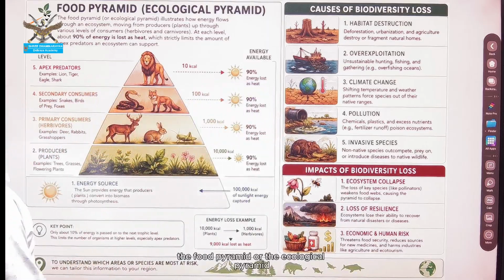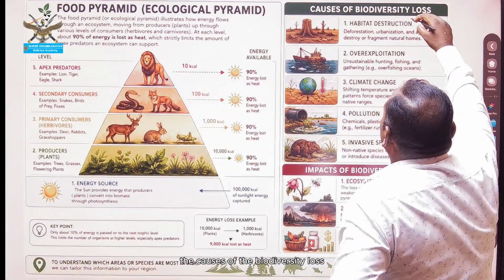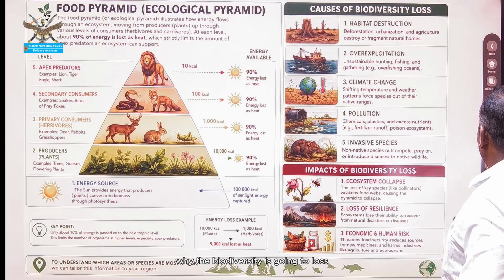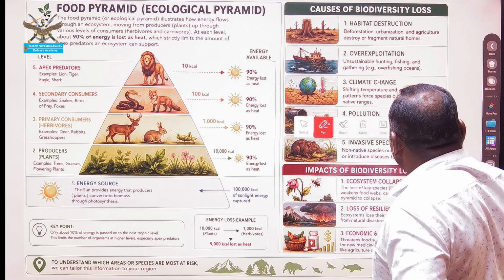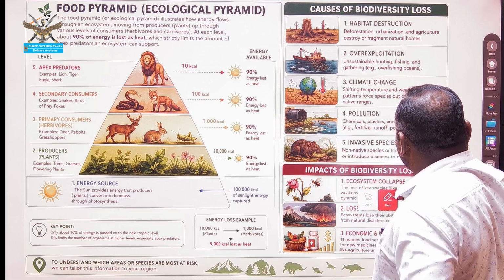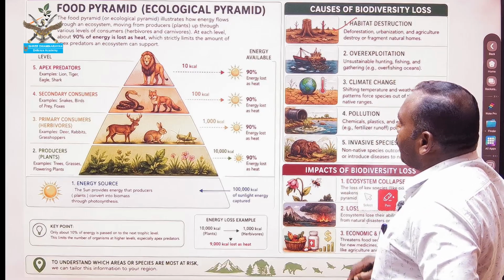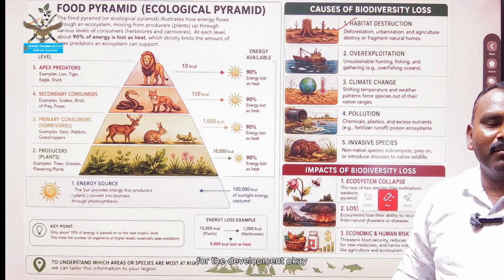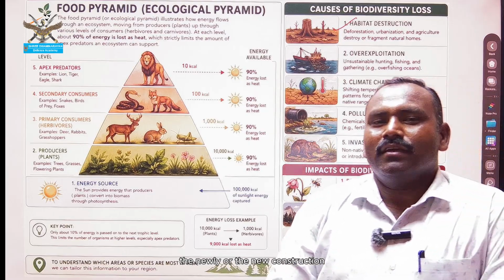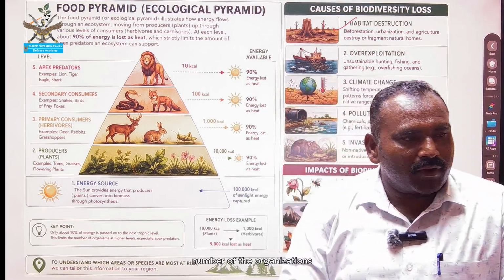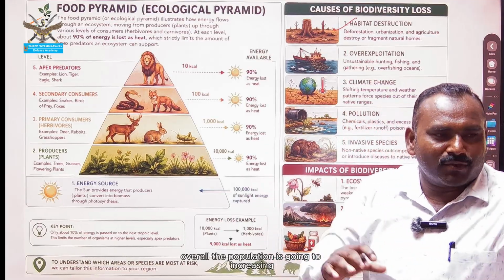The food pyramid, or the ecological pyramid, is over. The next topic is the causes of the biodiversity loss. Why is the biodiversity going to be lost? The first one is habitat destruction for industrialization, for development. The new construction and the number of organizations are going to increase. Overall, the population is increasing.